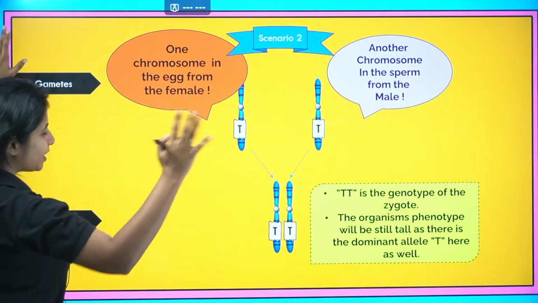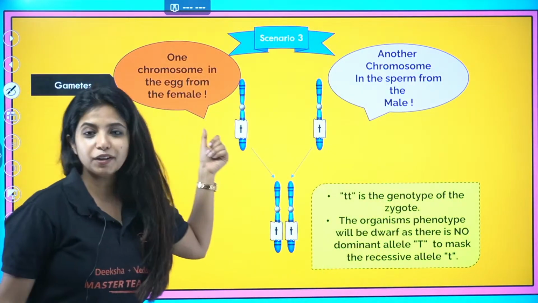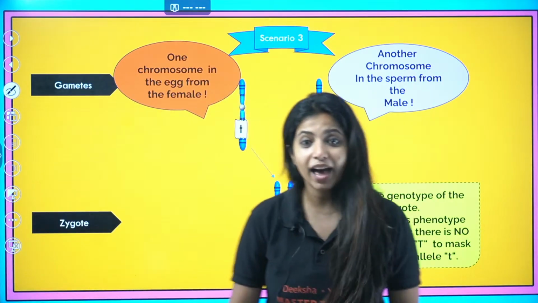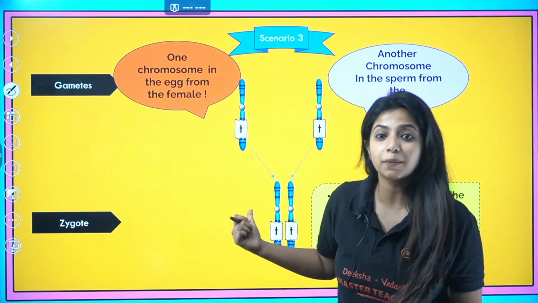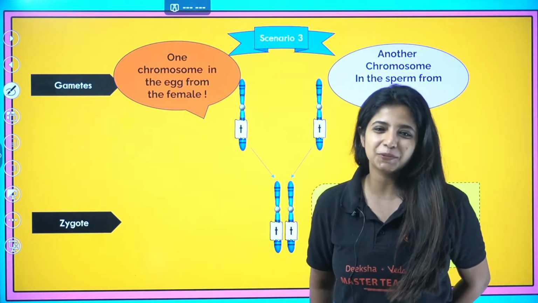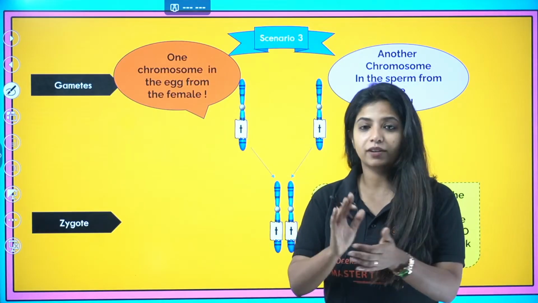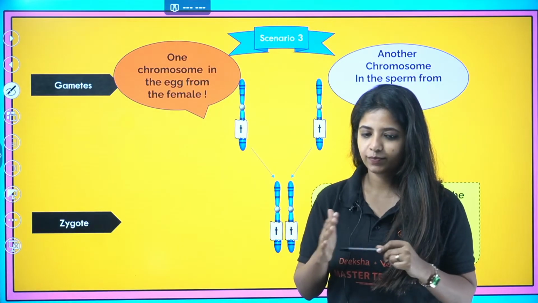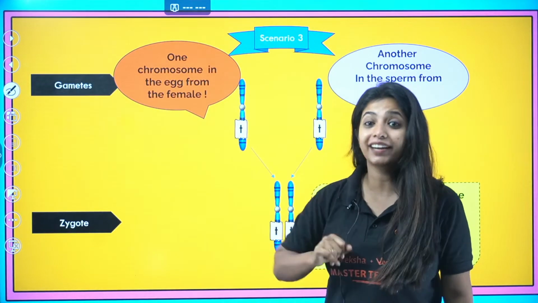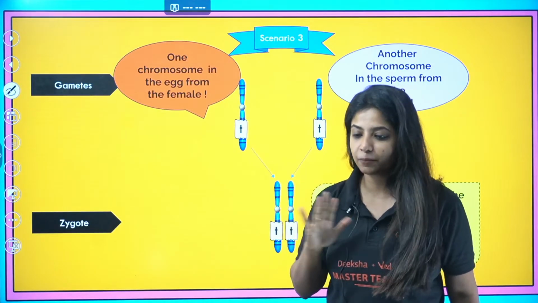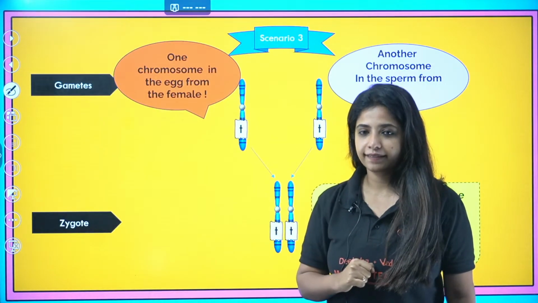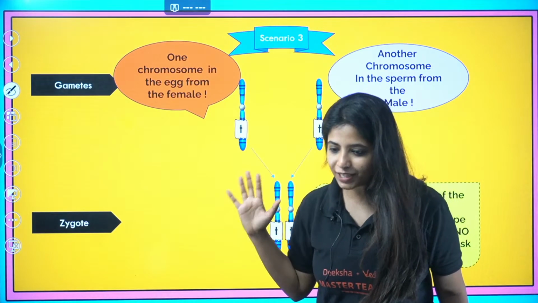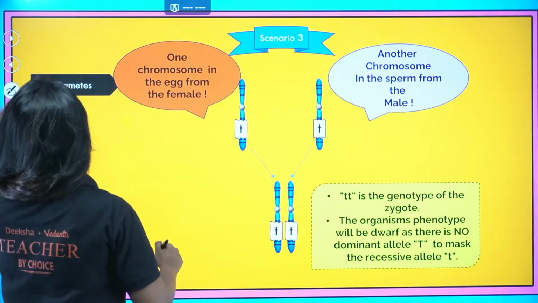Now we're coming to the third scenario, and that is this. From one parent, you're getting small t. From another parent, you're getting small t. Both the parents bring something like this. Now I have a question for you. What is going to be the genotype in this particular case? Come on, everyone, try. Okay, genotype is small t. Genotype is absolutely correct, Pawan. What's the phenotype? Physical appearance? Peaceful says it is small. Exactly, it is going to be dwarf in nature.